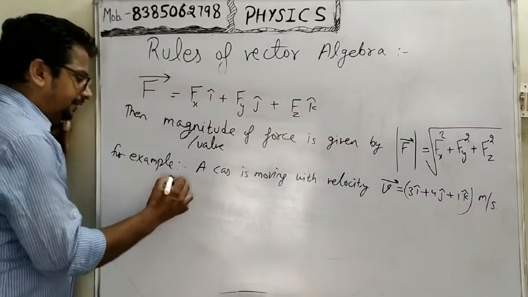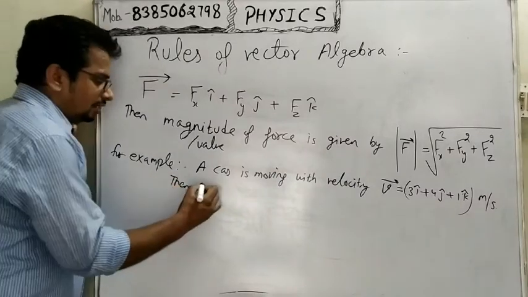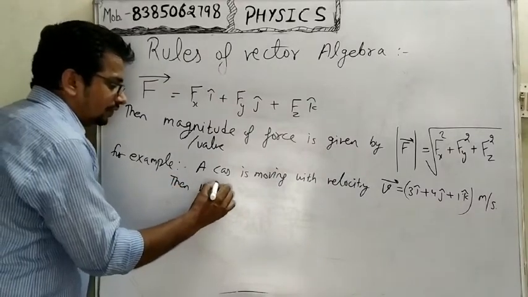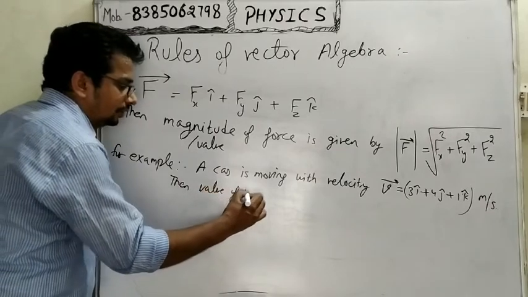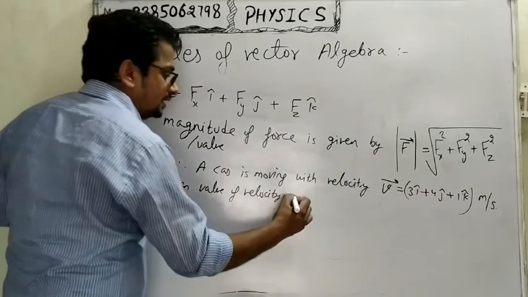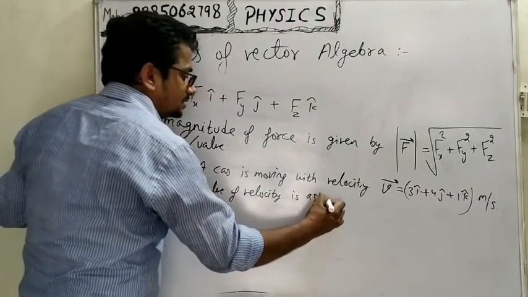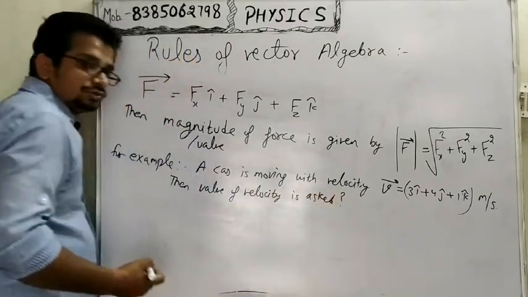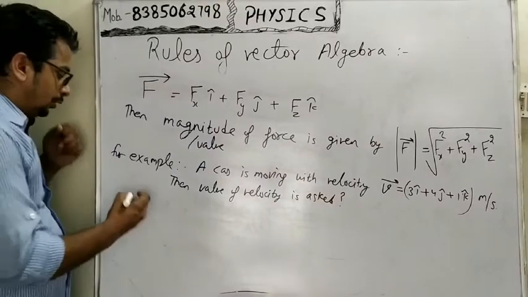In the question, the value of velocity, it means the magnitude of velocity, is asked.